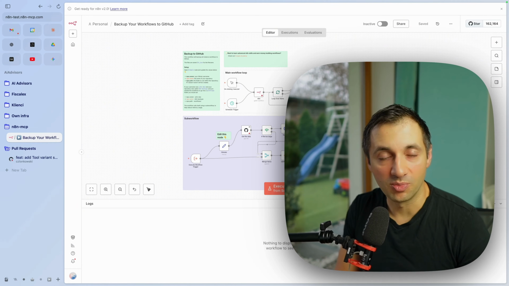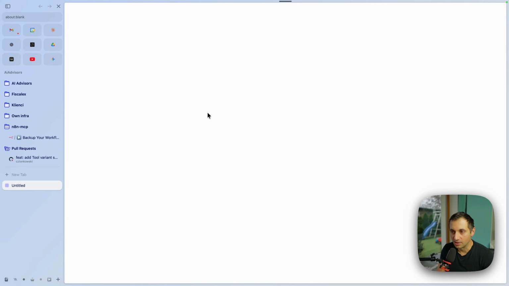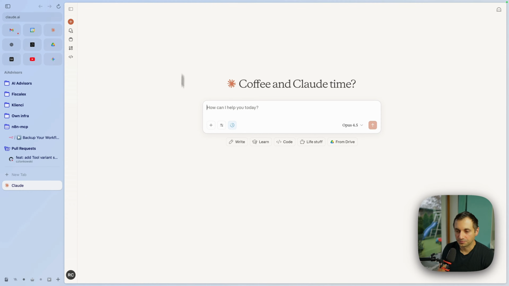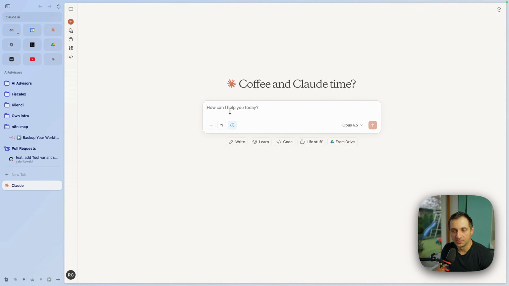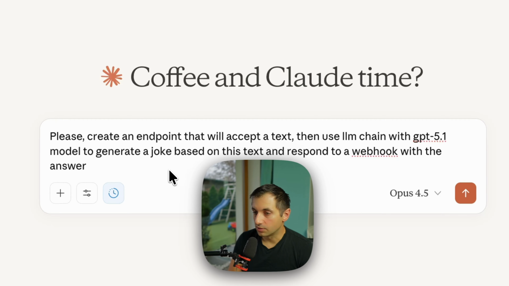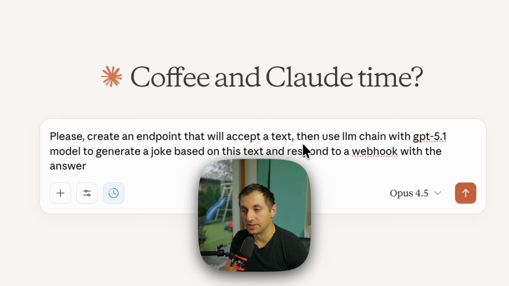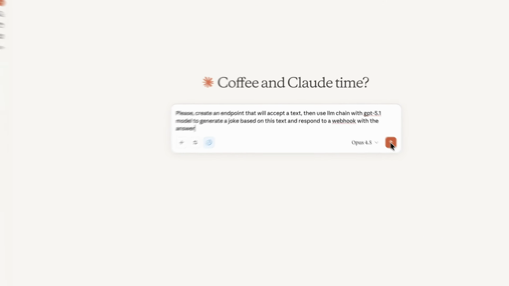Now let's move to something more complicated. This time we'll work with Claude. Okay, it has the N8N MCP connected as well. So we will create an endpoint that will accept a text, then use an LLM chain with the GPT 5.1 model to generate a joke based on this text and respond to webhook with the answer. And let's see how it goes.